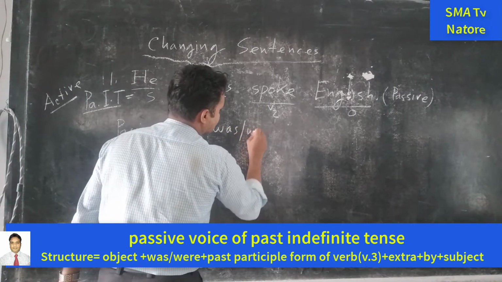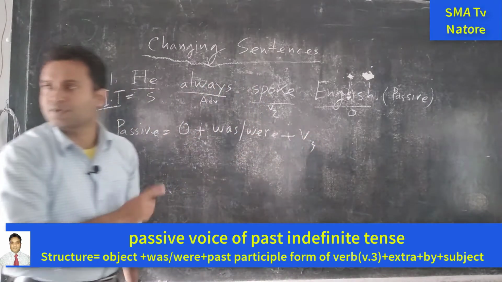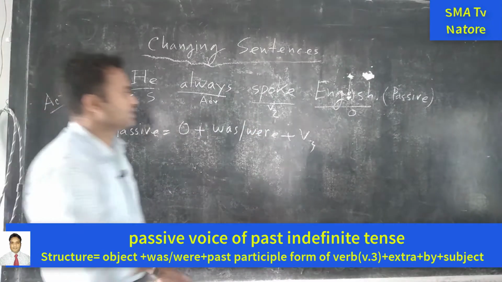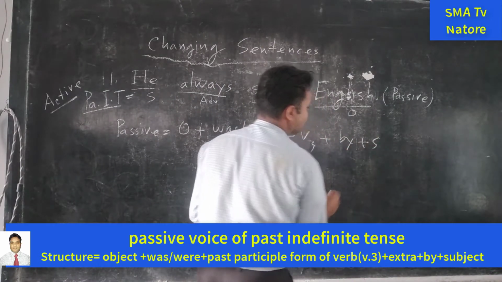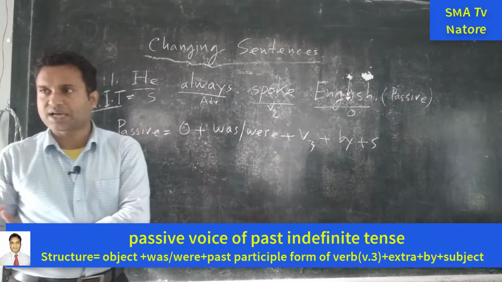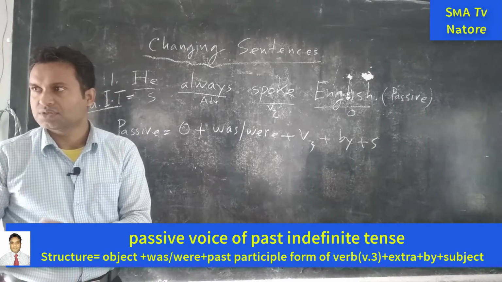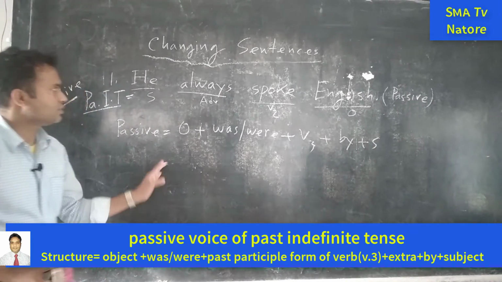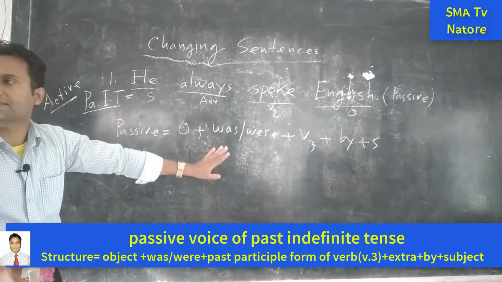Next one is the past participle form of the verb. Next one is by plus subject. So by is generally used, but we have some exceptions, for example, at, to. Okay, so what happened about the adverb? It will sit in the same place.